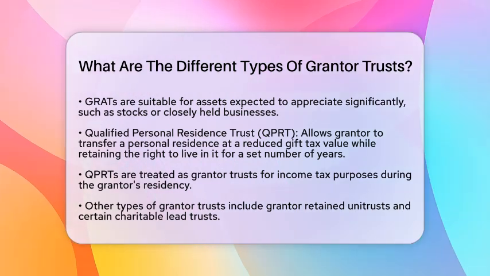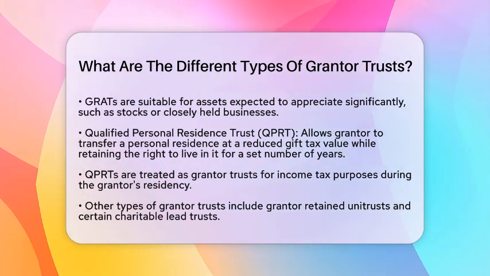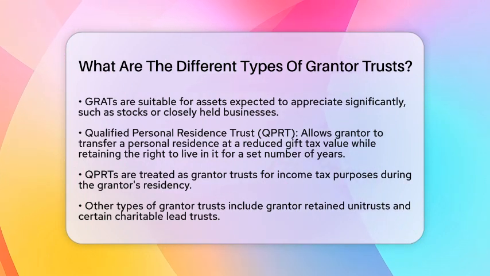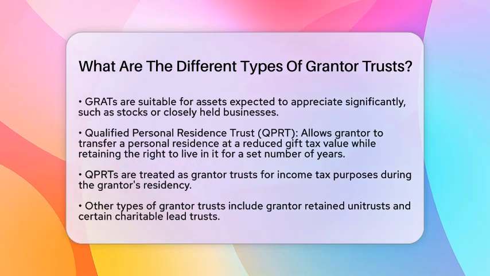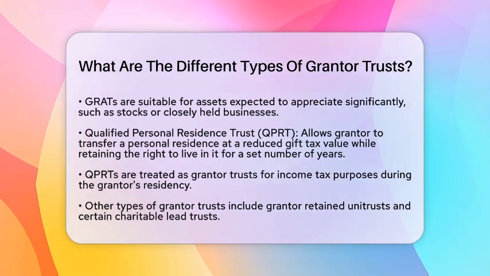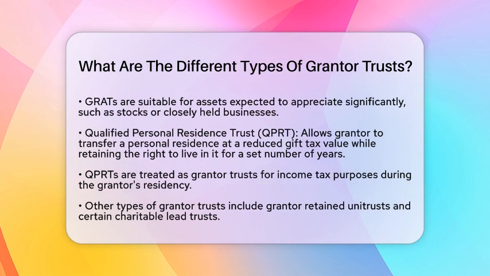Then we have the Qualified Personal Residence Trust, often referred to as QPRT. While not always classified strictly as a grantor trust, a QPRT allows the grantor to transfer a personal residence or vacation home out of their estate at a reduced gift tax value. The grantor can live in the residence for a set number of years, after which the property goes to the beneficiaries. During this time, the trust is treated as a grantor trust for income tax purposes.